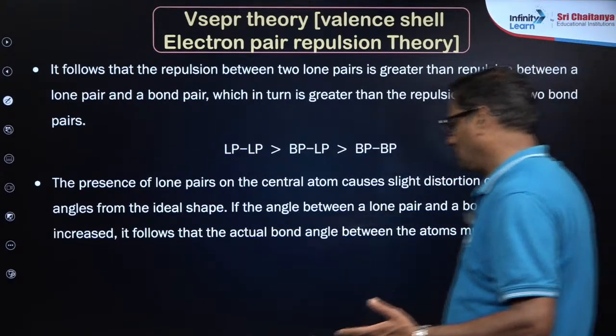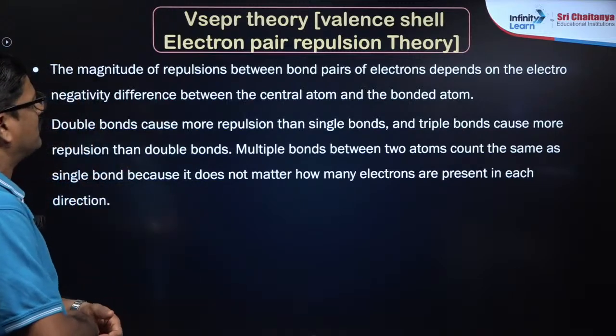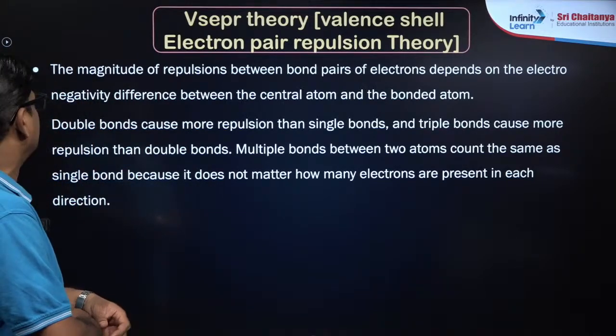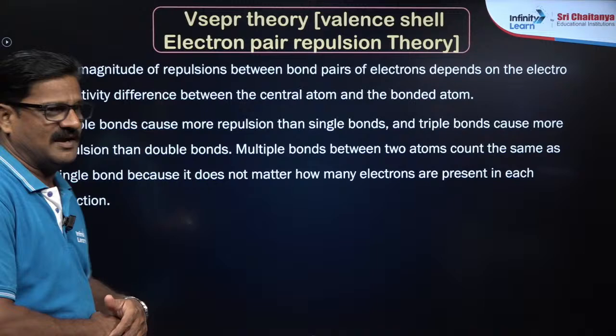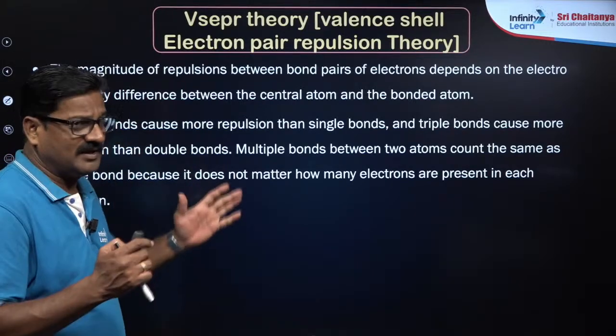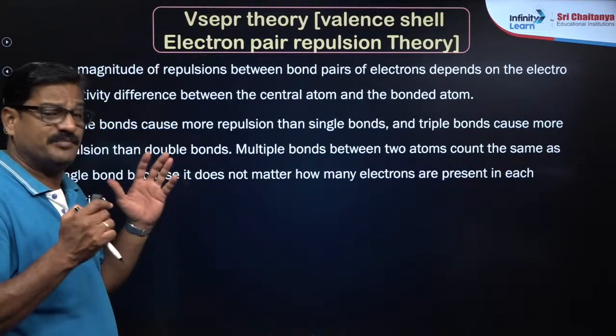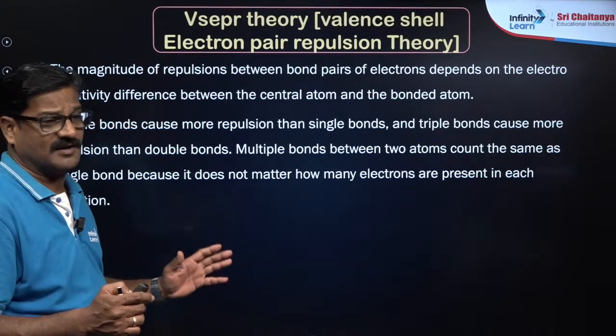Yes. Now the magnitude of the repulsion between the bond pairs of electrons depends upon the electronegativity difference between the atoms. Okay, पहले हम देखेंगे lone pair नहीं है, regular shape आना है. If lone pair is present, irregular shapes आना है.